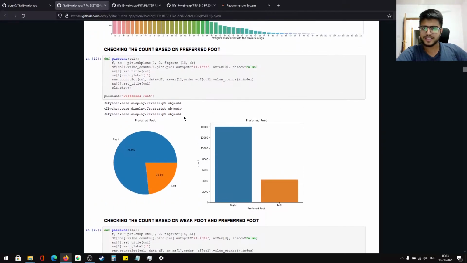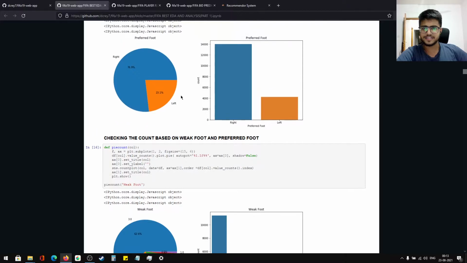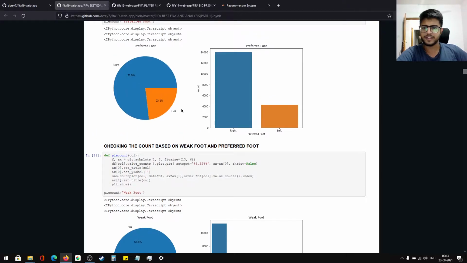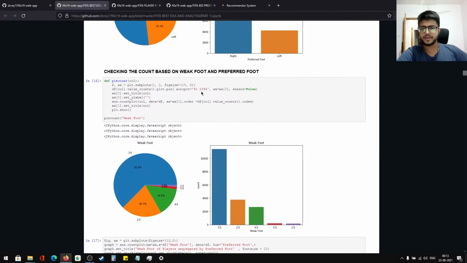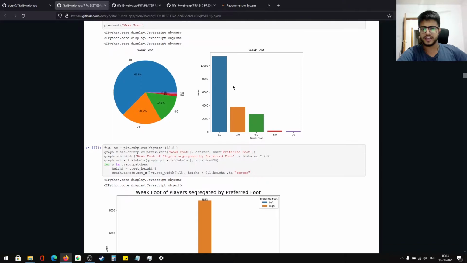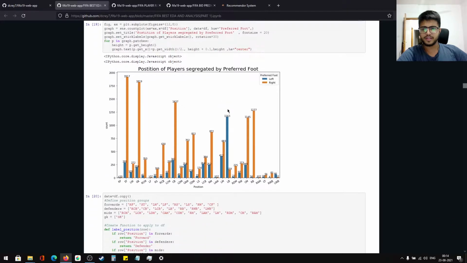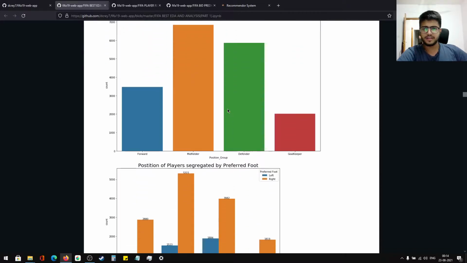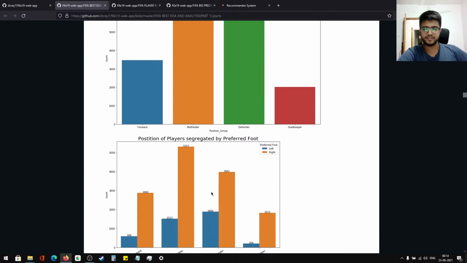Then you can see various other things. I have looked at right-footed and left-footed, and the majority are right-footed. Then you can see the weak foot, and 3 stars is the highest count. And you can see that the most players in the FIFA data set are midfielders.